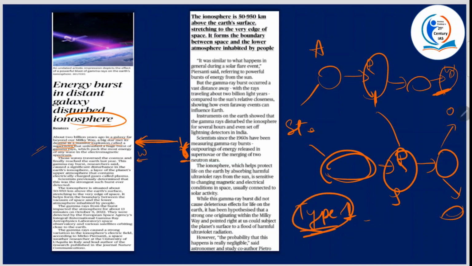Supernova explosion. Now in type 2, the supernova will result from the collapse of a massive star core. This red supergiant is there, no? And if the massive star core is collapsing, then it will result in supernova. All right, so this is type 1 and this is type 2. These are some basics about the life cycle of a star.